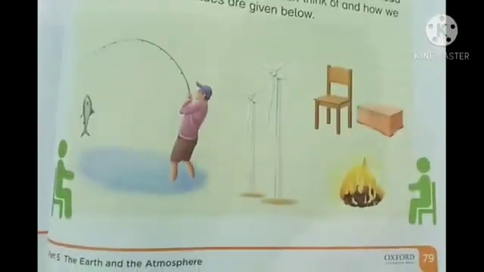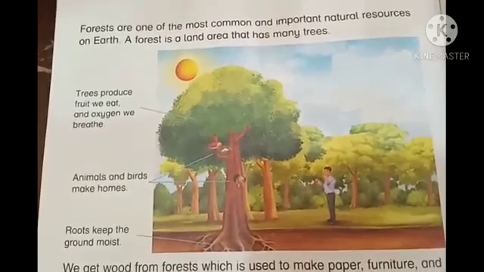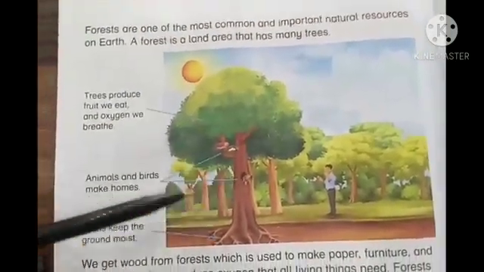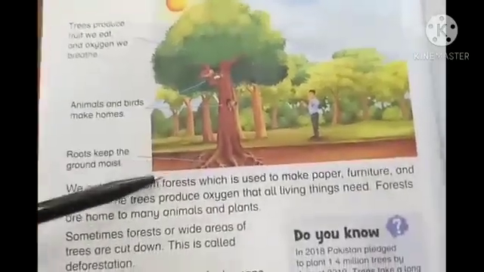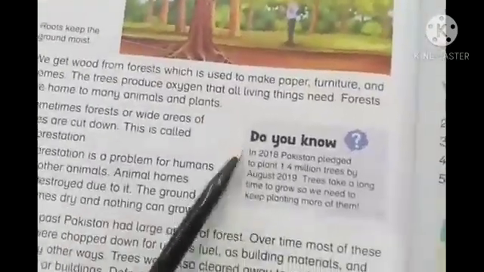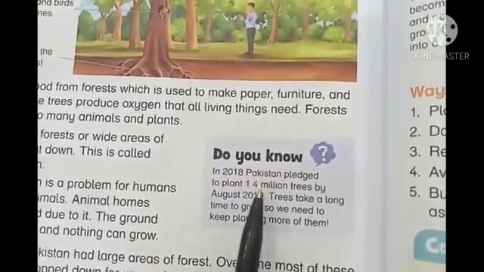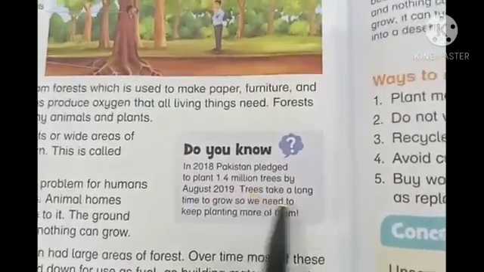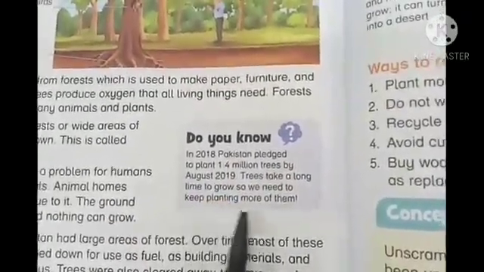And then we discussed page number 79 and page number 80, in which we discussed why trees are important for the environment, for humans, animals and birds, and what are the other uses of trees. Do you know, in 2018, Pakistan pledged to plant 1.4 million trees by August 2019. Trees take a long time to grow, so we need to keep planting more of them.